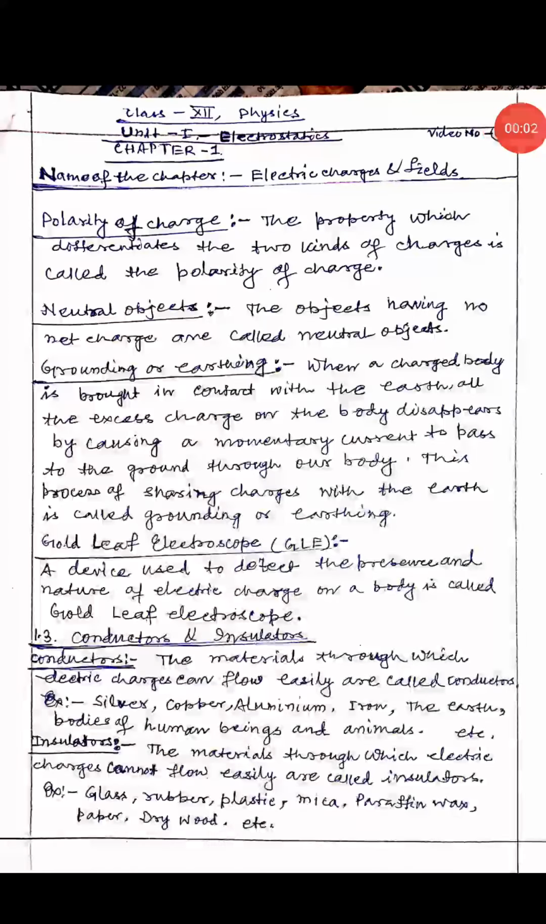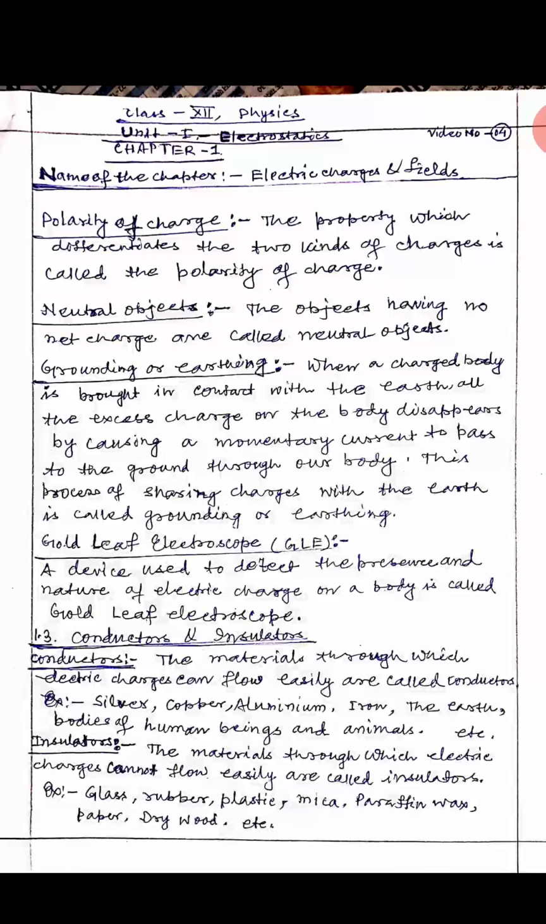What is polarity of charge? The property which differentiates the two kinds of charges is called the polarity of charge. That is, the plus or minus sign given to the charge to differentiate two types of charges is called polarity of charge.